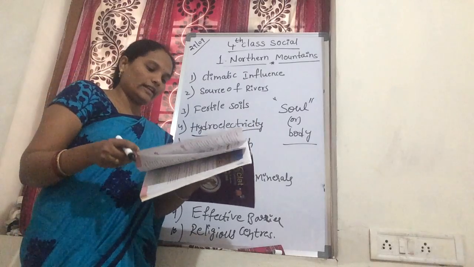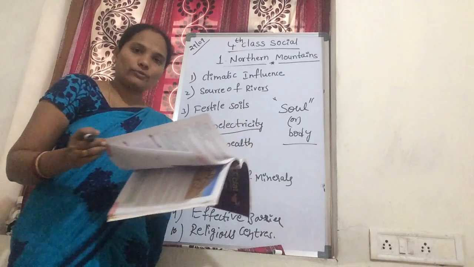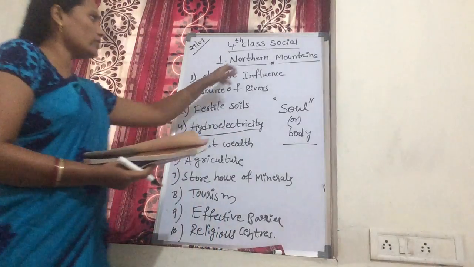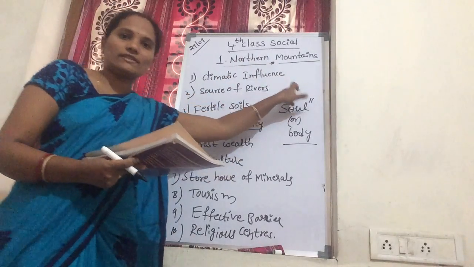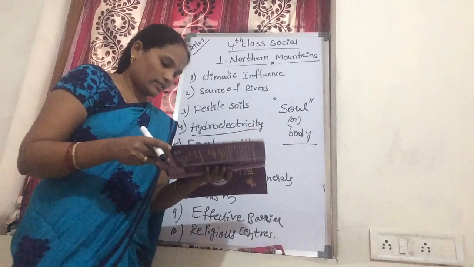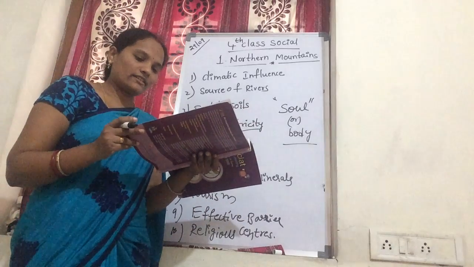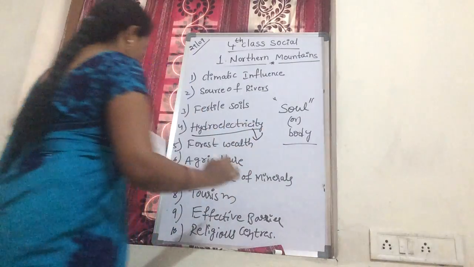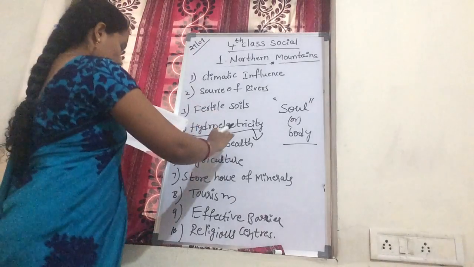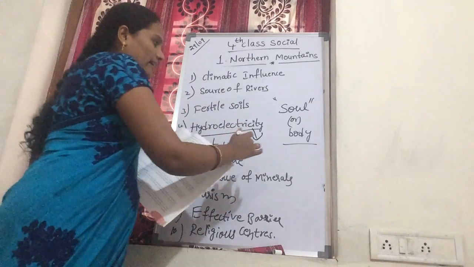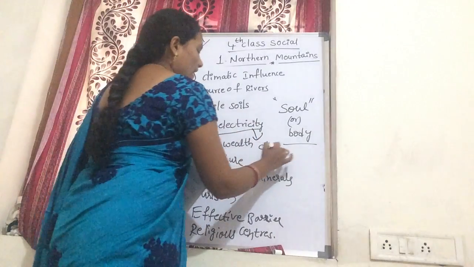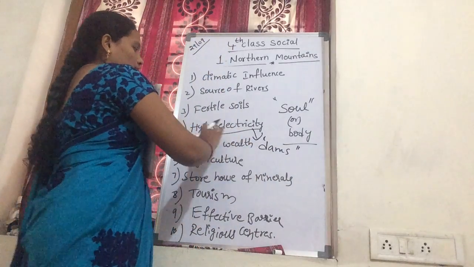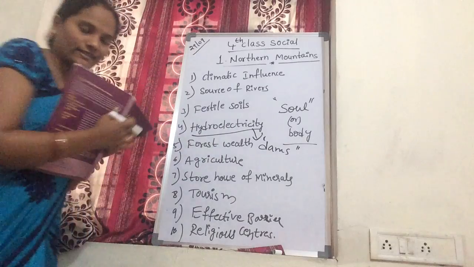Next, hydroelectricity. The rivers and their tributaries make several natural waterfalls in the northern mountains. These are the sites where dams can be constructed across the rivers for producing hydroelectricity. Some dams have been constructed here. We use the water in these dams to produce hydroelectricity.